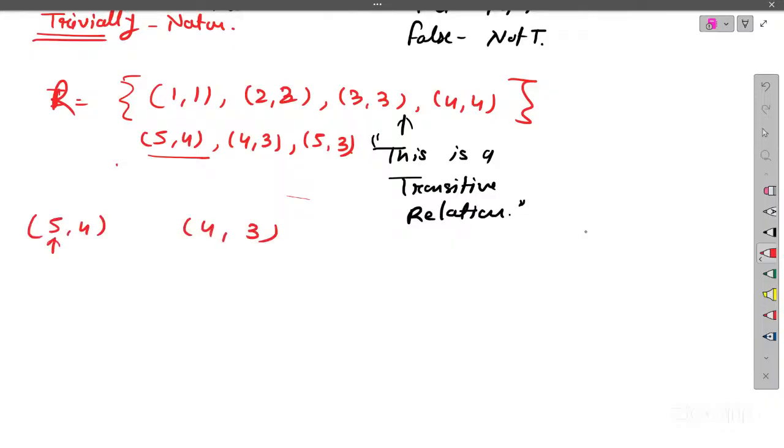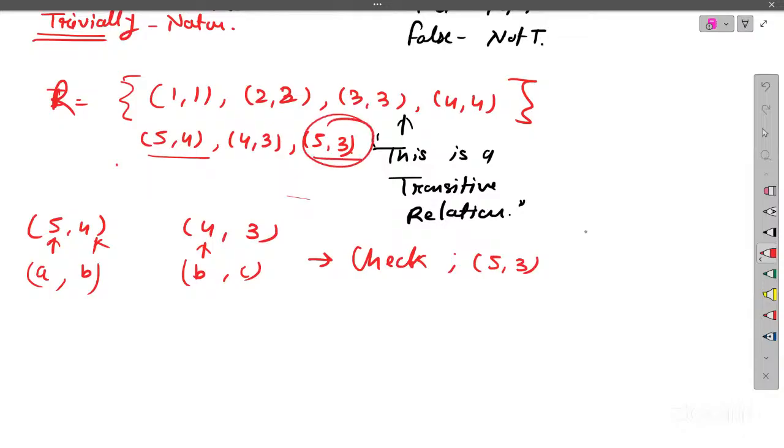So this is our A, this is our B, and this particular pair has B in its first place, right? So we have a b and b c. Now we have to check whether a comma c, which is 5 comma 3, is there or not. 5 comma 3 is there. So that's why it's a transitive relation.